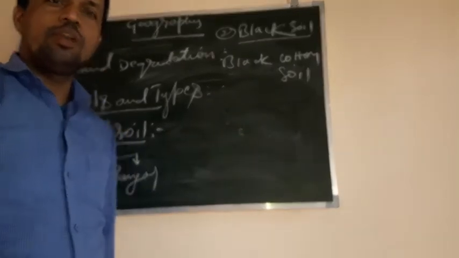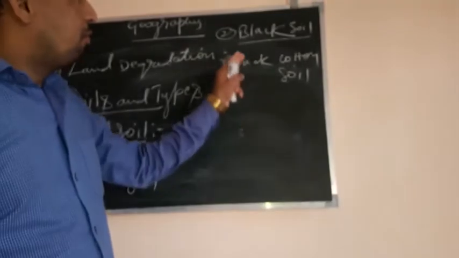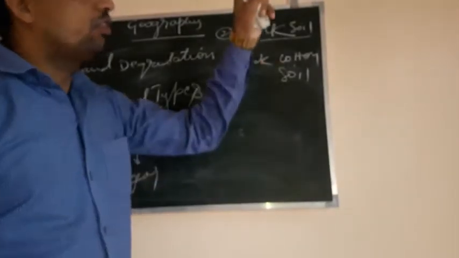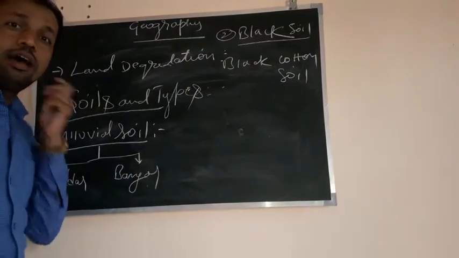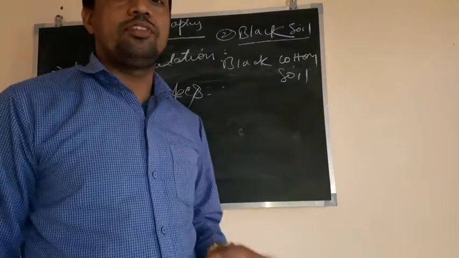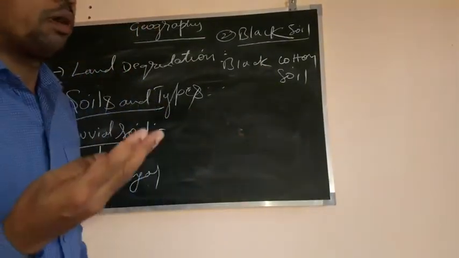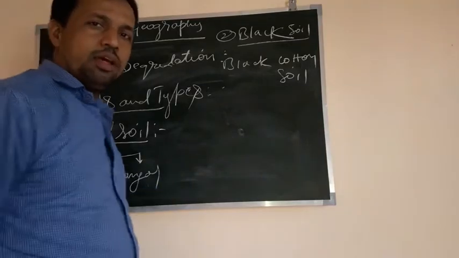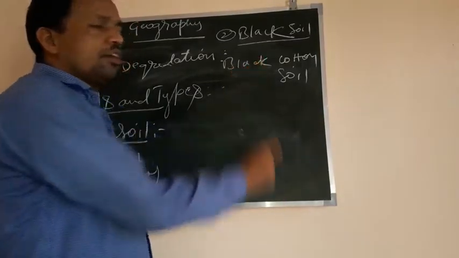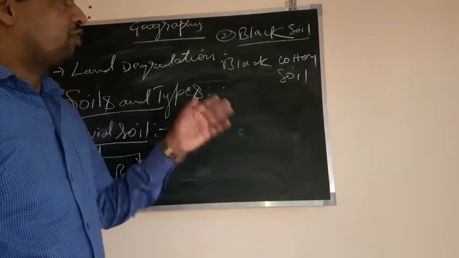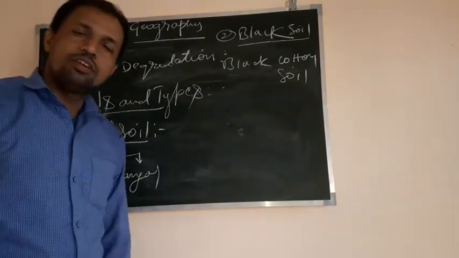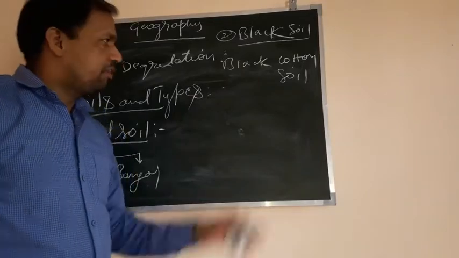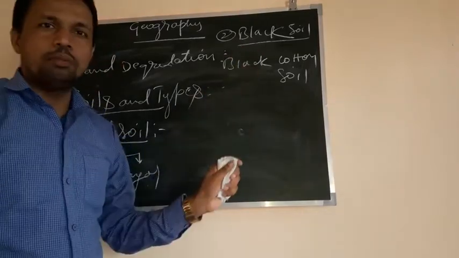Now you will get a doubt in your mind. Sir, how is the black soil formed? Black soil is formed by the volcanic eruptions from the lava. When that lava has cooled down and formed a soil, that soil is very good for agriculture. In black soil you can grow various types of crops like sugarcane, groundnut, sunflower.